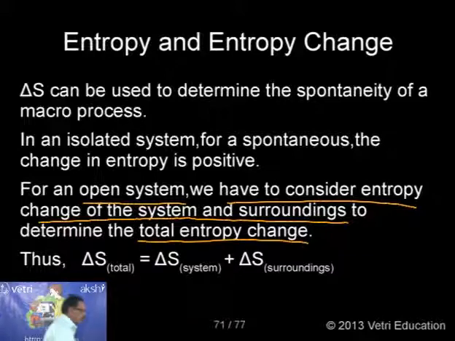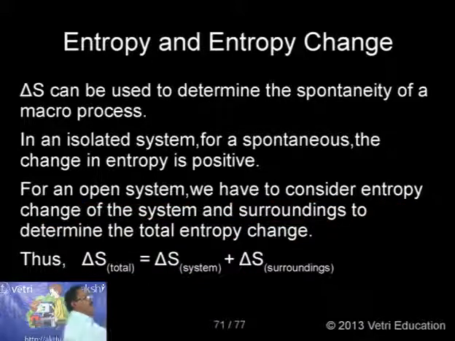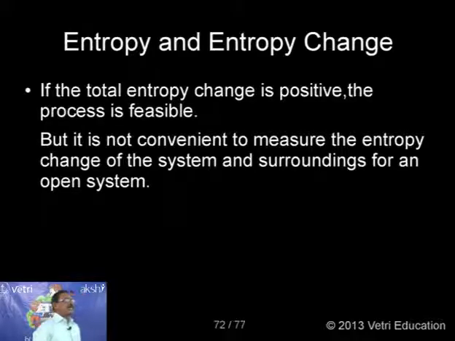What is the mathematical form? Delta S total is equal to delta S system plus delta S surrounding. But the problem here is that delta S of the system can be measured, but delta S of the surroundings we cannot measure. So that is the problem we are facing. Only if you know delta S total can we determine whether it is spontaneous or non-spontaneous.